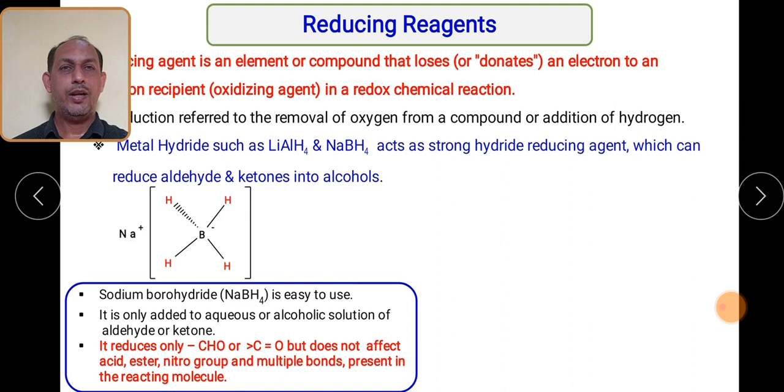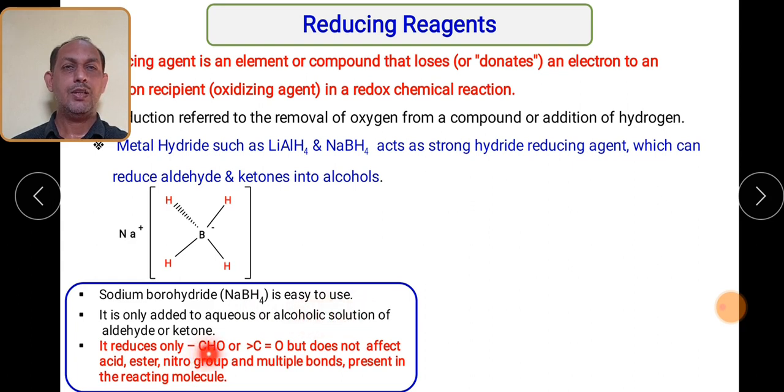So sodium borohydride is popularly being used because it is very easy to handle. It is a solid compound. So it is only added to aqueous or alcoholic solution of aldehyde and ketone. When we want to use sodium borohydride, we have to use any alcohol. Preferably methanol is being used as a solvent when we want to use it.